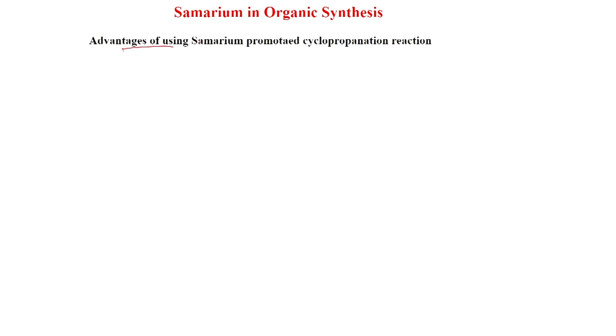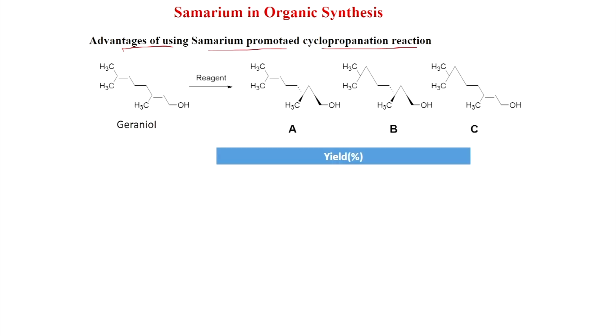Now, the advantage of using the samarium promoted cyclopropanation reaction is that here you can see 2 double bonds present. Of course, one is an allylic alcohol and this is a simple olefin, and this compound is called geraniol. And now, if you put the reagent, you can get 3 kinds of product.